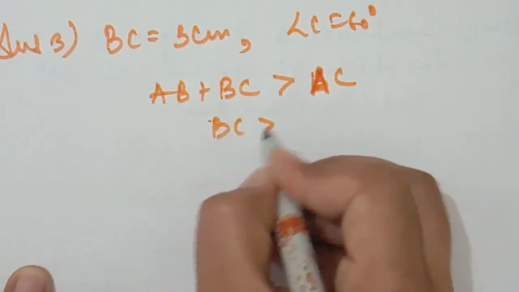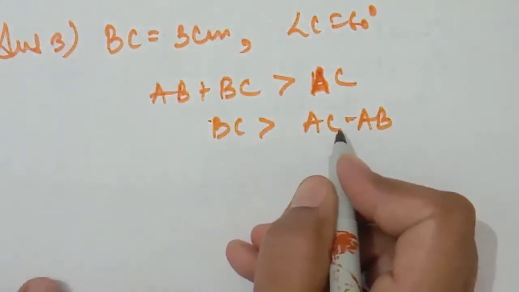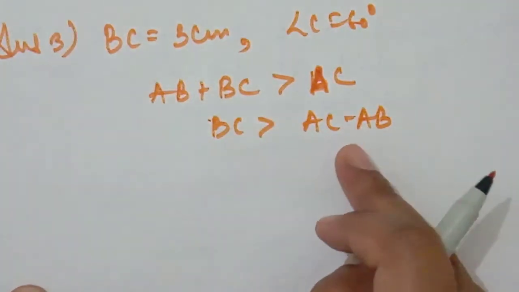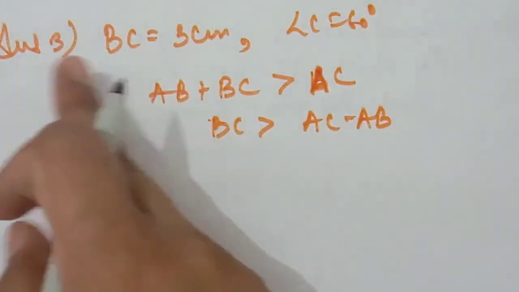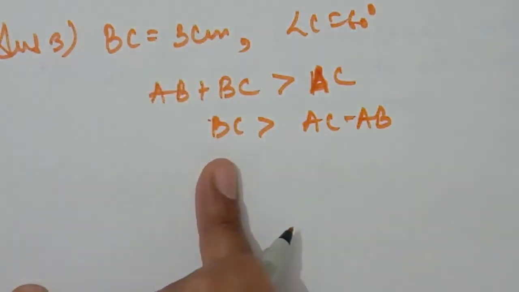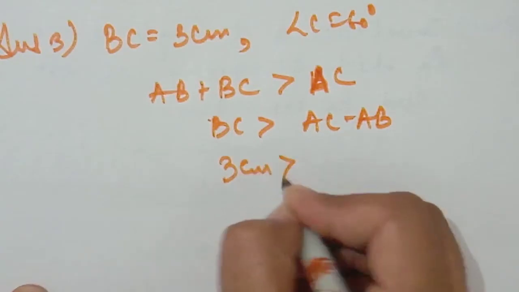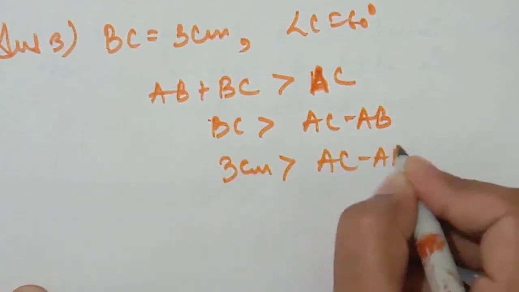So BC is greater than AC minus AB, because we are talking about difference now. So we have to take the difference of those two sides remaining from the third side, because BC is given, so BC should be present on the other side as individual. So it is 3 centimeter greater than AC minus AB.